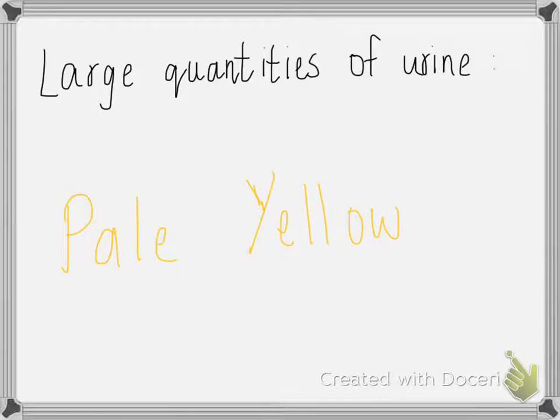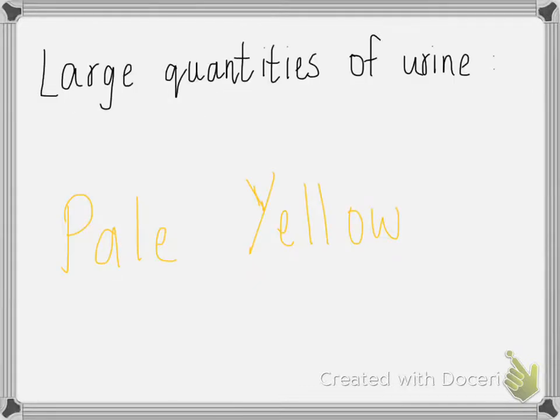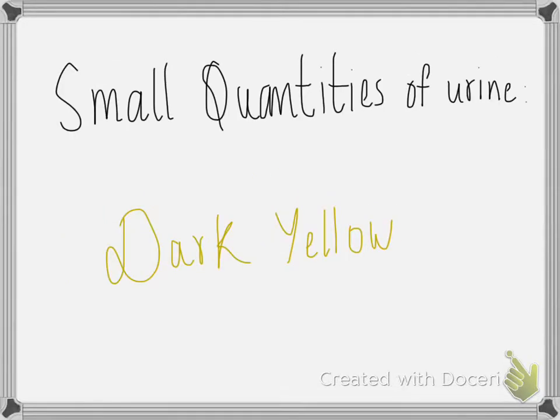You need to remember that when there is a large quantity of urine, the urine is likely to be pale yellow because there will be a high concentration of water, and that's why the urea will be less concentrated. And small quantities of urine are going to be dark yellow because the water will be less concentrated and the urea will be more concentrated. So in large quantities of urine there will be more water, and thus the concentration of urea will be less, and for small quantities of urine the water amount will be less and the urea concentration will be more.